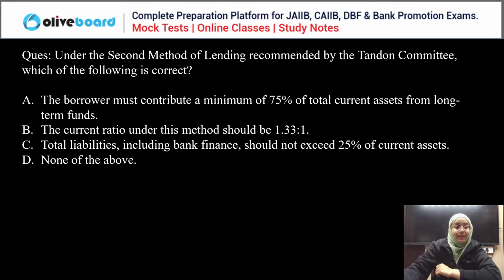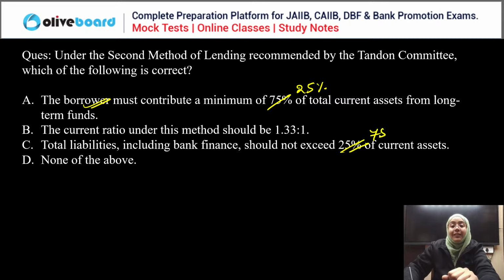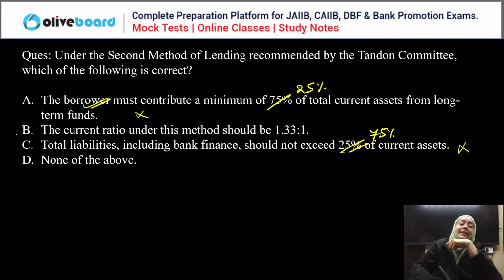Now, Sneha is saying B is the correct answer. And everyone else? The option says the borrower must contribute a minimum of 75% of the total current asset. No, a minimum of 25% of the total current asset is the borrower's contribution, and the bank finance shouldn't exceed 75% of the current asset. So A is wrong, C is wrong. Yes, B is correct because the current ratio under this method should be 1.33 to 1. So only B is the correct answer. The rest are all wrong. Clear?